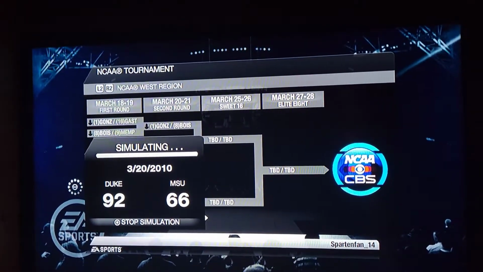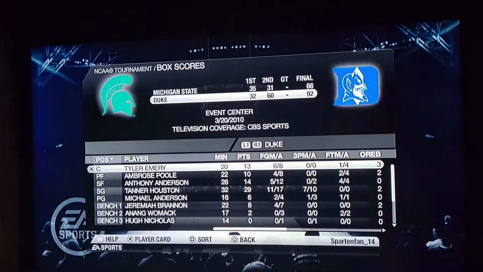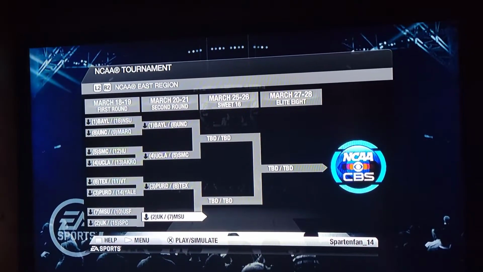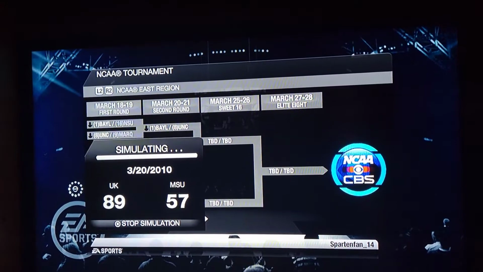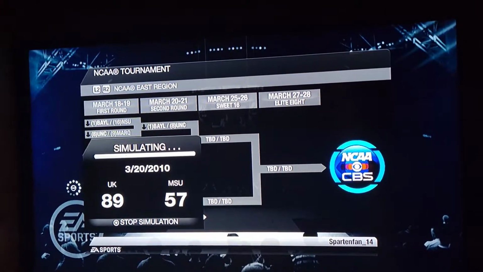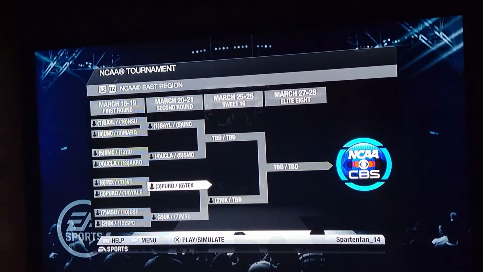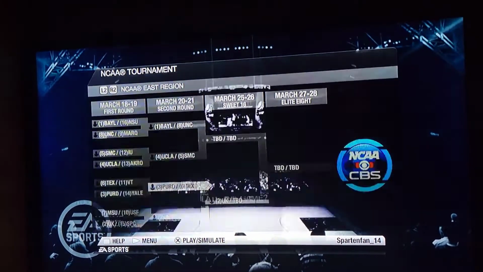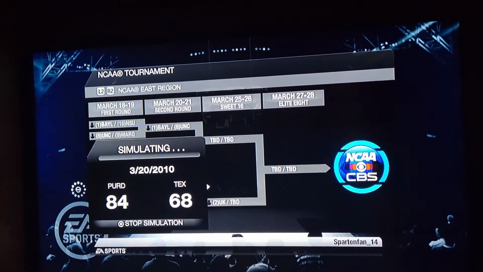Duke wins. Not shocked by that. Wow, this has been a very underwhelming simulation. Here we go. Murray State and Kentucky. And Kentucky wins pretty soundly. Hopefully I get to see that in Indianapolis when I go up there. Purdue and Texas. And Purdue moves on.